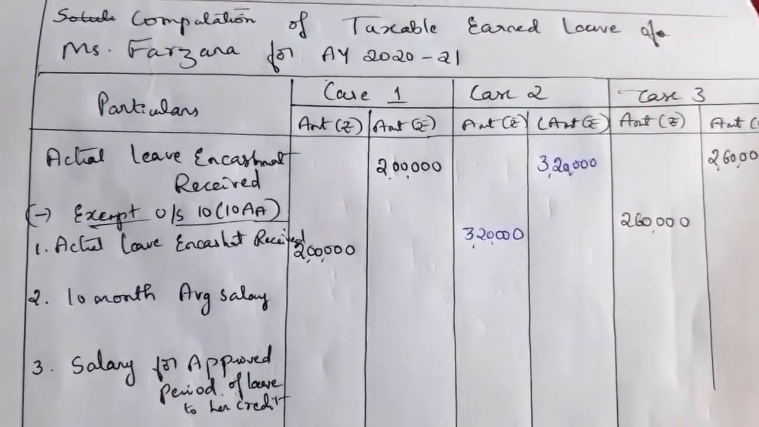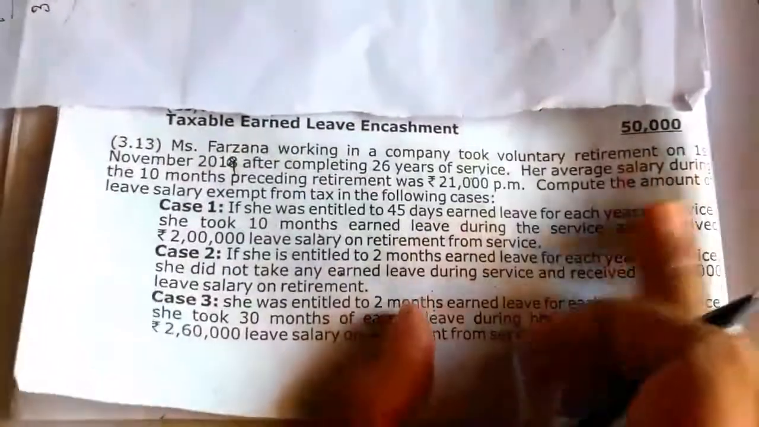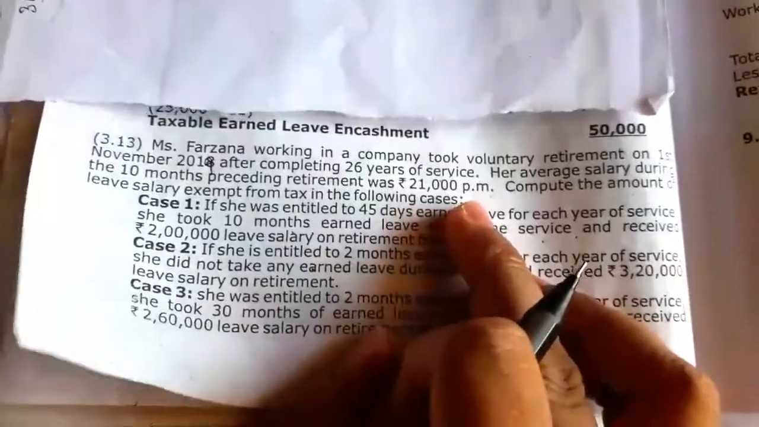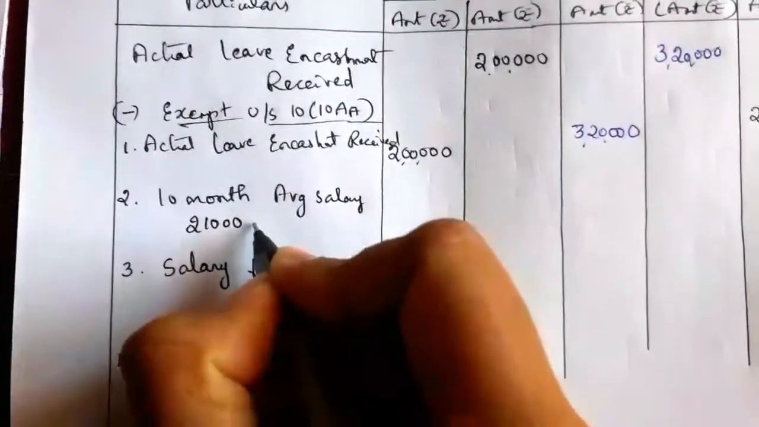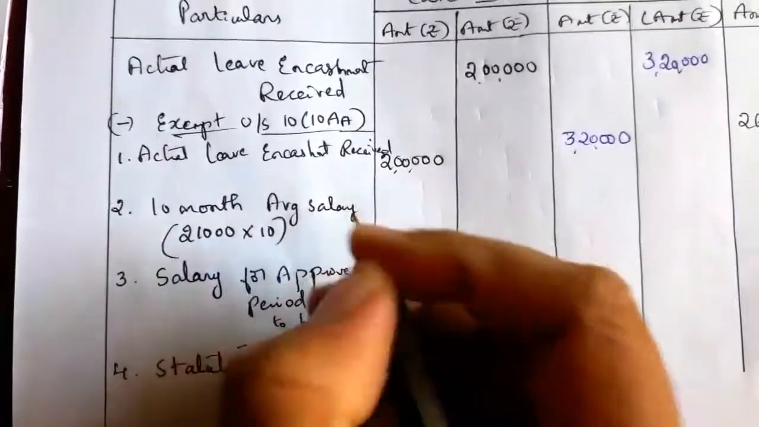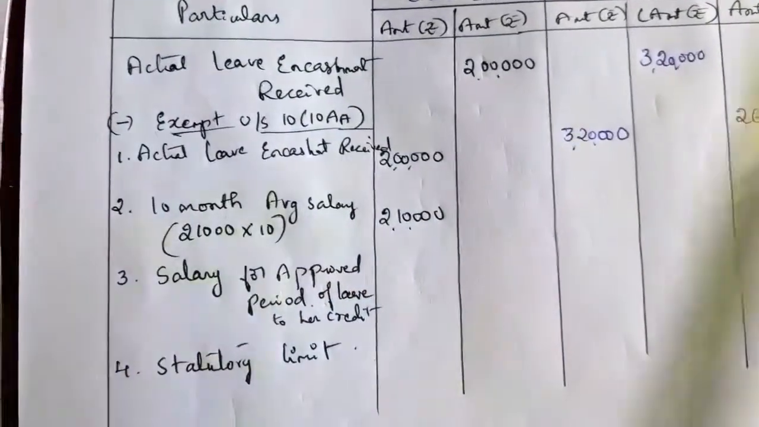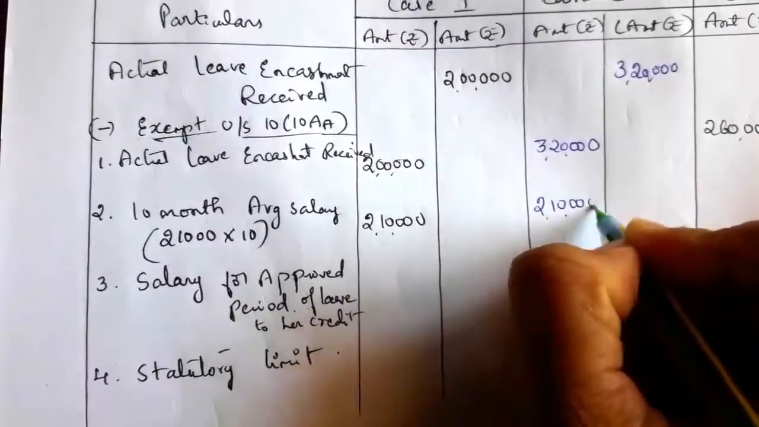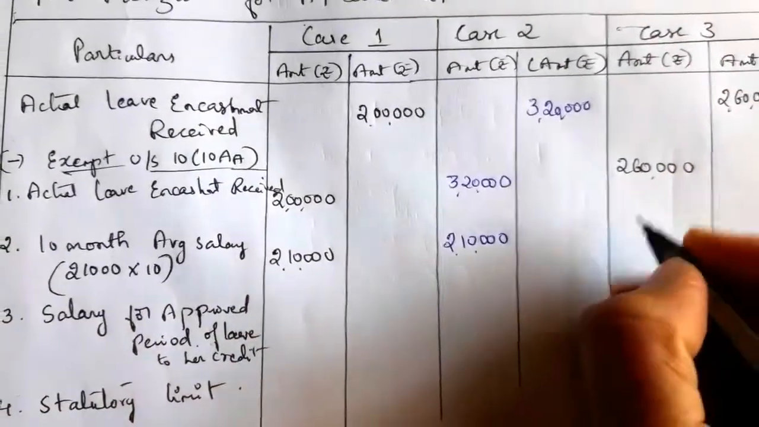Next, the 10-month average salary we have to take here. What is the average salary given in the question? That is directly given: her average salary during the 10 months preceding retirement is 21,000 per month. So directly we can take 21,000 into 10, which is 2,10,000. 2,10,000 is the average salary for 10 months, and the same for case 3, 2,10,000.